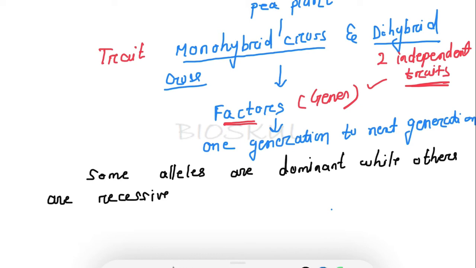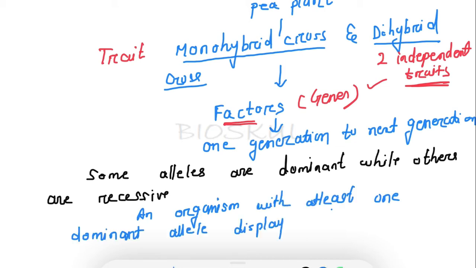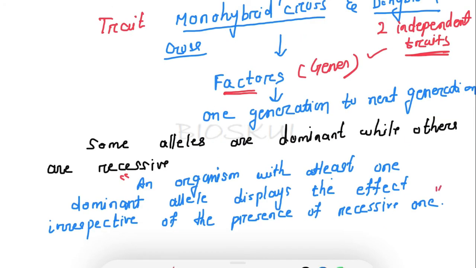The law of dominance says that an organism with at least one dominant allele displays its effect irrespective of the presence of the recessive allele.